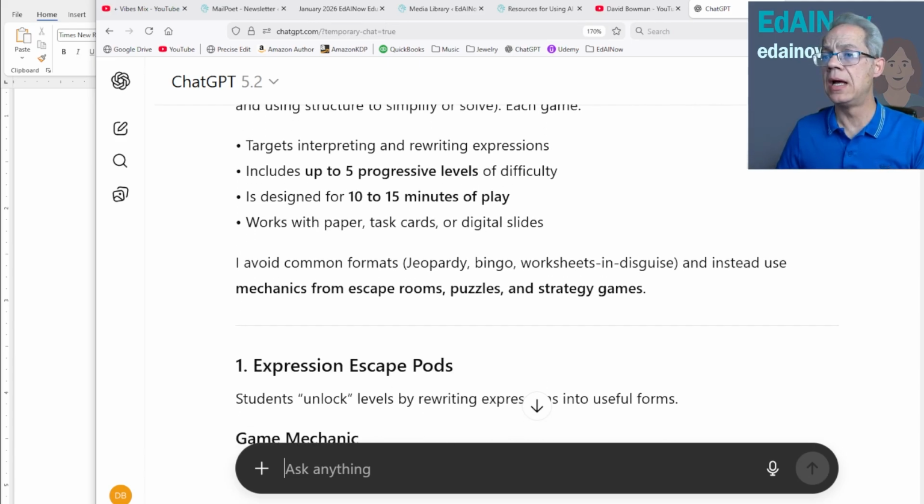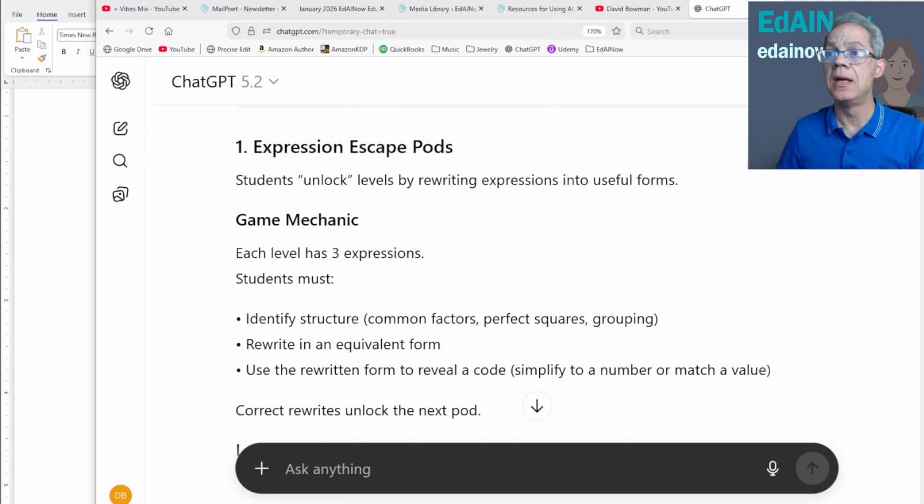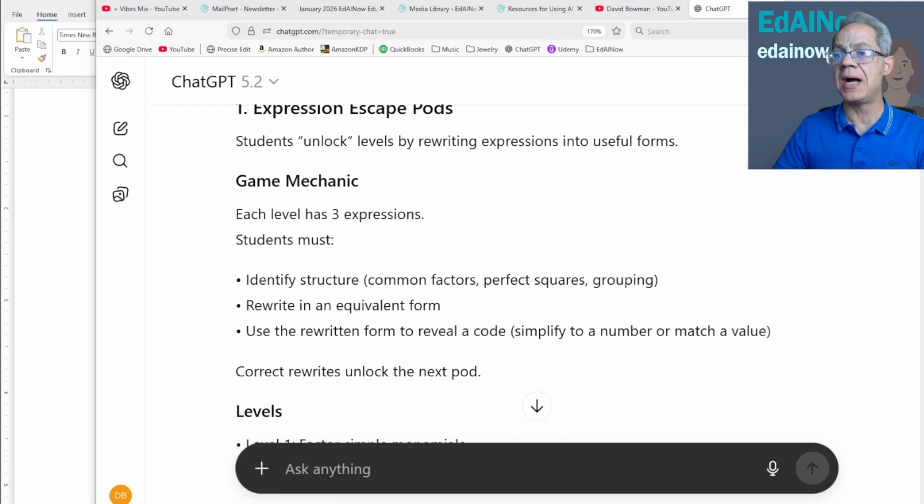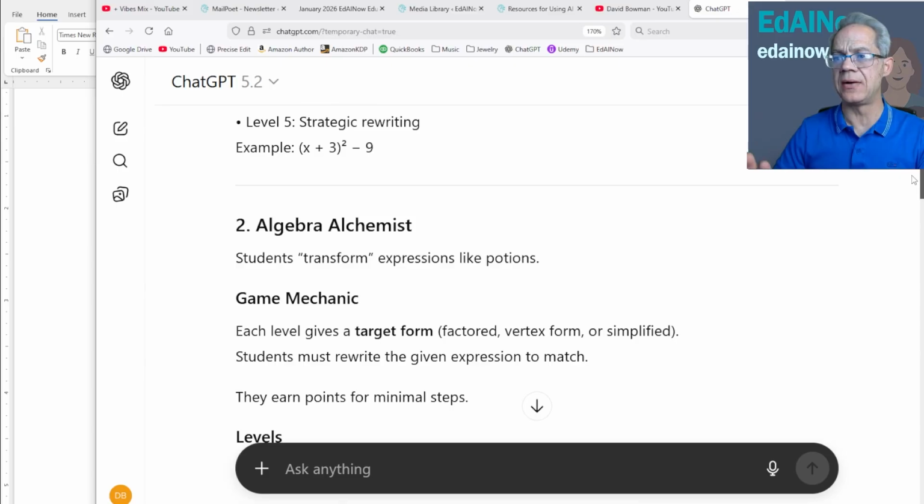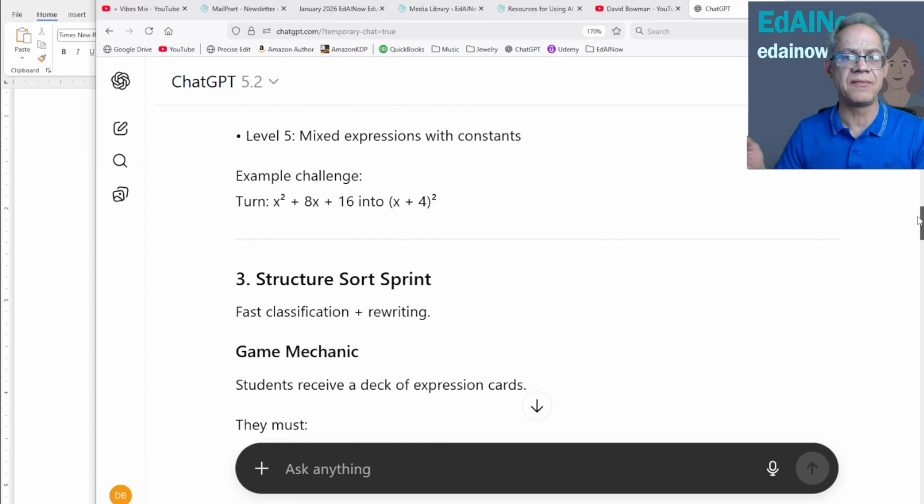All right. Avoiding common formats, because we've done that. Worksheets in disguise. That's what a lot of games look like, unfortunately. It really is just a worksheet, but we're pretending it's not. Okay. Expression escape pods, levels, etc., Alchemist, and so on. So we have a bunch of individual games now for helping kids to learn the content. And now let's turn to the third and final type of game.